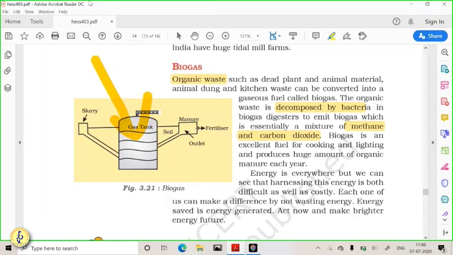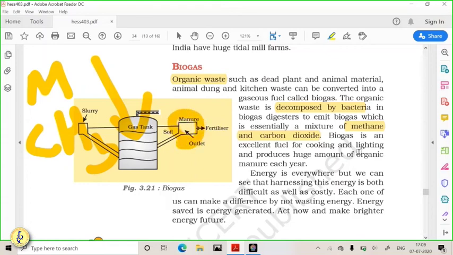In the biogas tank, microorganisms ferment this organic material, and it is converted into a gas called methane. So methane, also called biogas, is produced, along with carbon dioxide. The waste product which comes out of this biogas tank can be used as manure for farming, and it's very high quality manure.